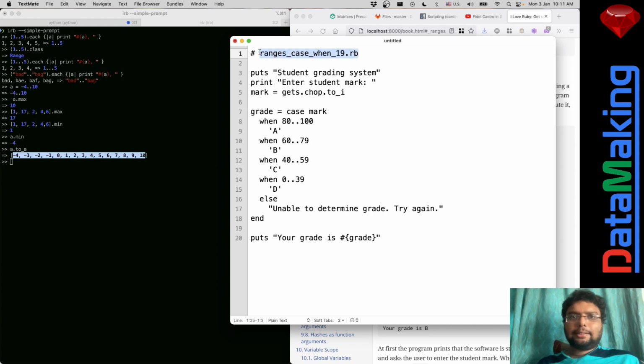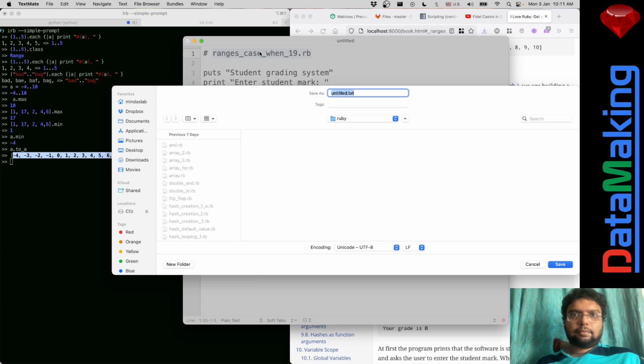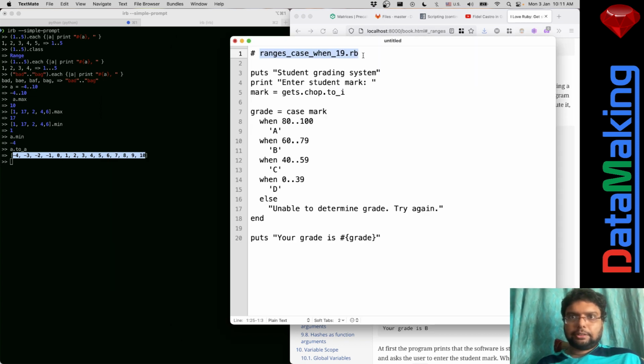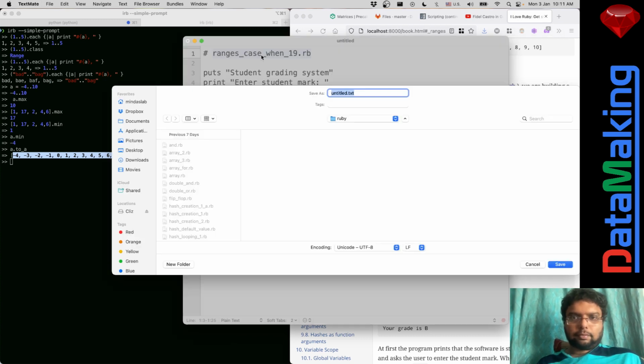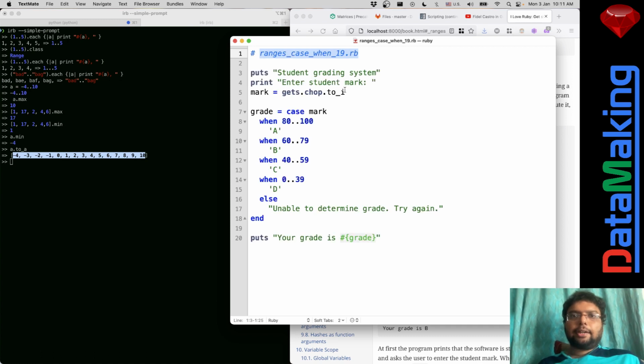I don't know why this program is underscore 19. I'm not sure. Did I try 19 examples before this? Range case for 19. Just a second. I don't know about the strange naming, why I put it. Okay, so that's the thing.